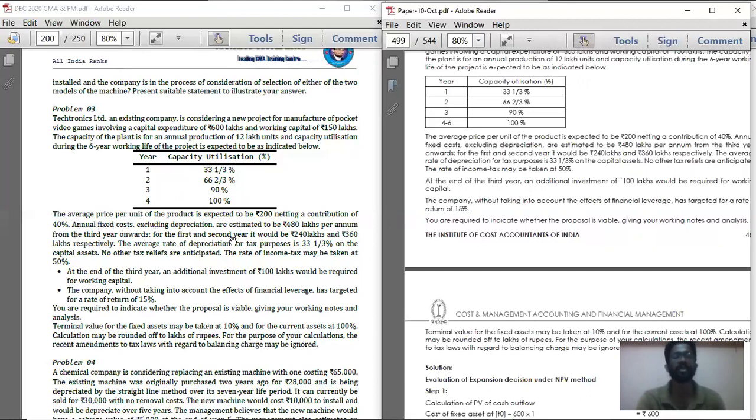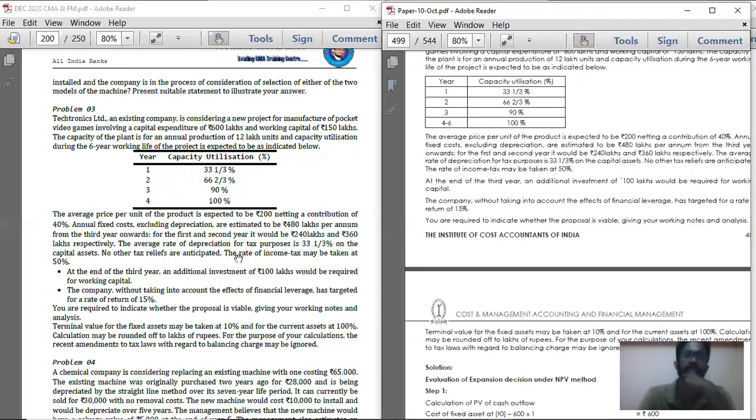Annual fixed cost excluding depreciation is estimated to be 480 lakhs per annum from the third year onwards. For the first and second year, it will be 240 lakhs and 360 lakhs. So for the third year and the 4 to 6 years, the fixed cost is 480, and for the first year and second year, it is 240 lakhs and 360 lakhs.